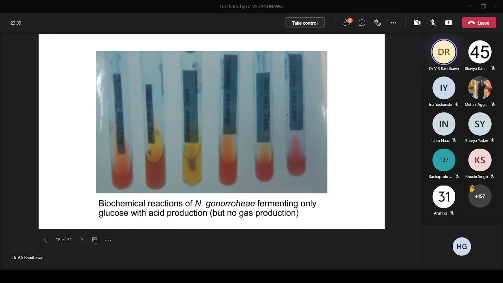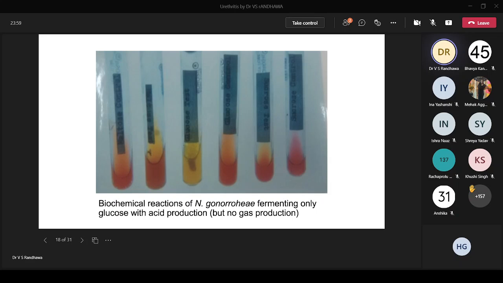Biochemical reactions you should know is that basically Neisseria gonorrhoeae only ferments glucose with only acid production, no gas production, like you have a lot of gas production in the Enterobacteriaceae. So in this case, you have just one of these sugar tubes showing a yellow color. So only in this case, glucose is fermented.